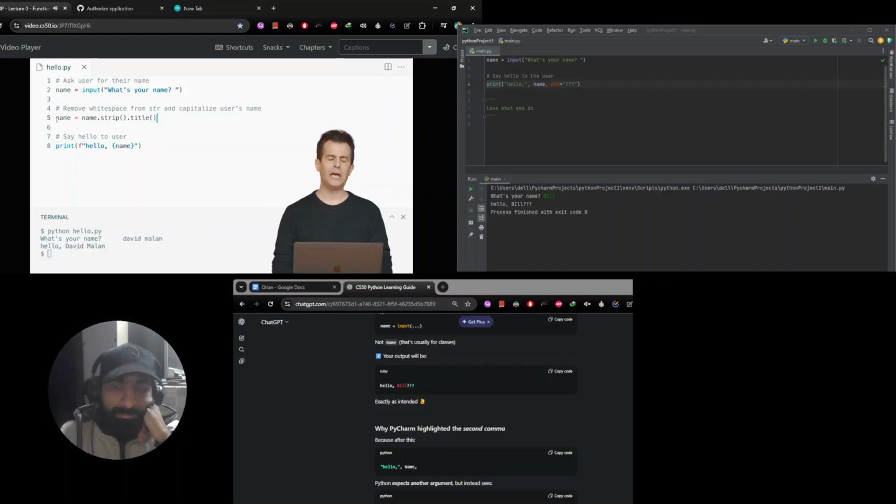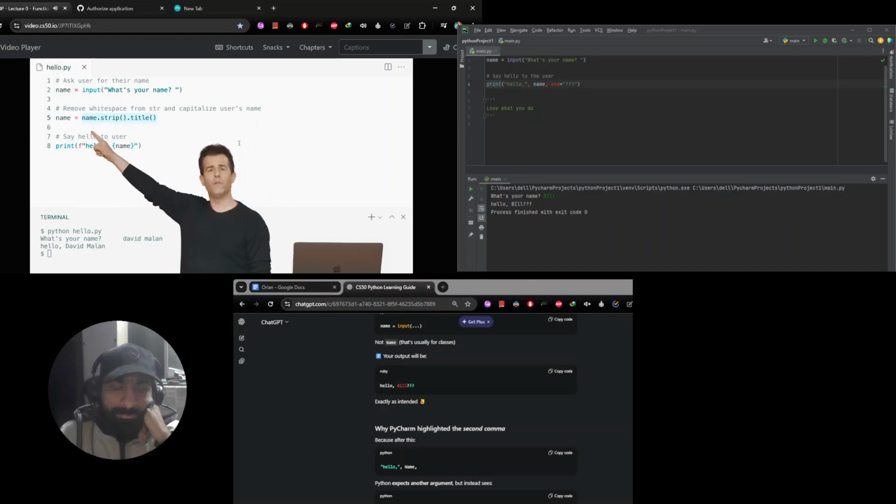And now what's happening? Well, again, with a line of code like this, you first focus on what's to the right of the equal sign. Then we'll get to the left of the equal sign. What's on the right of the equal sign? Get the value of the name variable, like david space Malin, then strip off the white space on the left and the right. That is going to return a value. It's going to return david space Malin without any white space to the left or right.